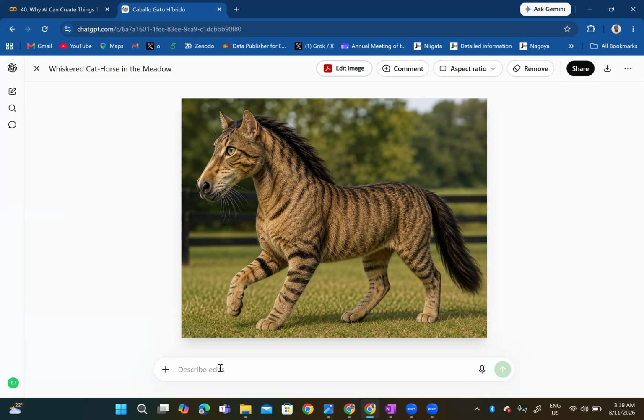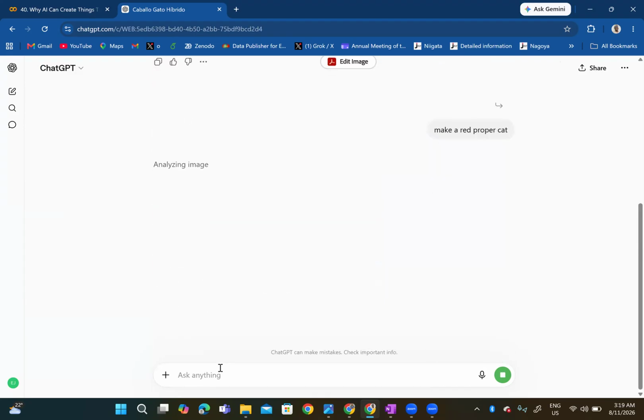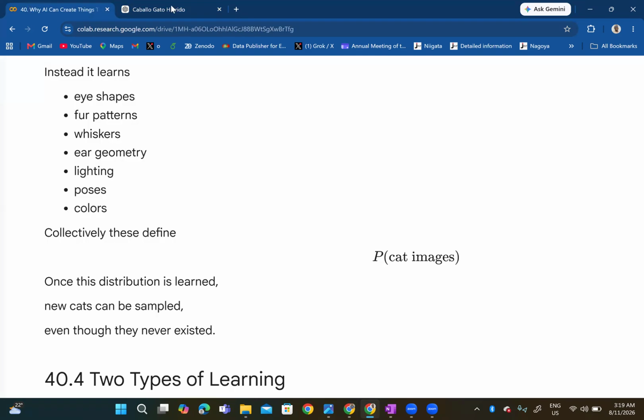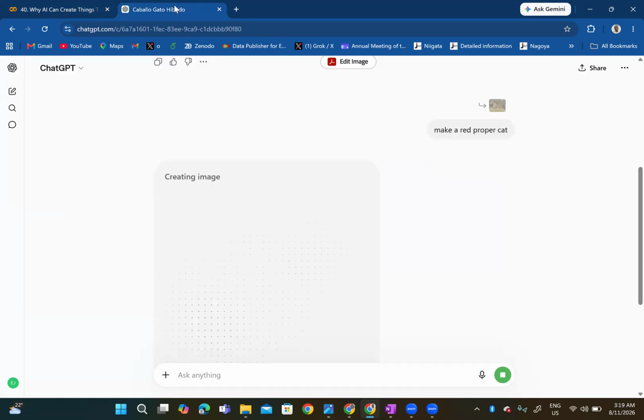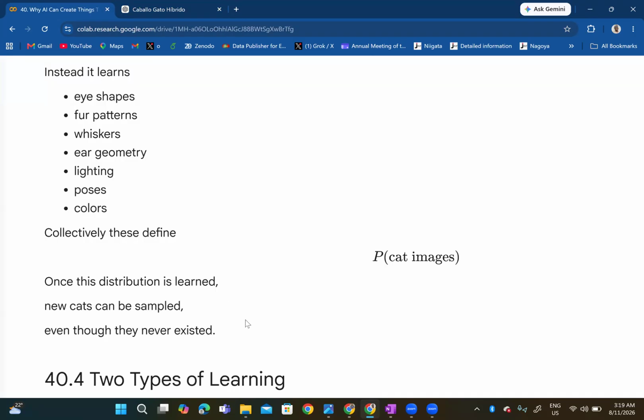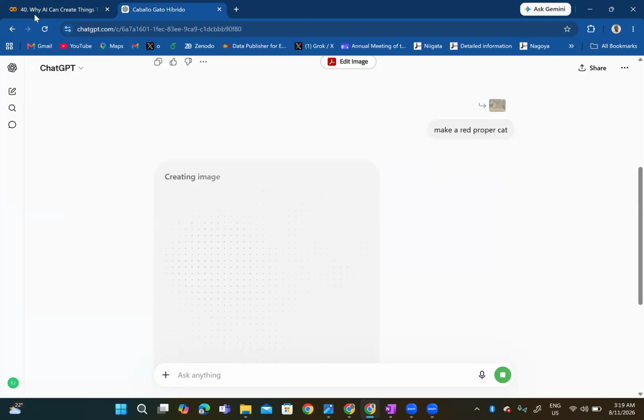Okay, I can just say make, I don't know if a red cat ever exists, make a red proper cat now. A red proper cat. So you can just let your ideas run wild because all the ingredients are there. So AI just puts it together based on your request or based on what it feels should be the result, right?